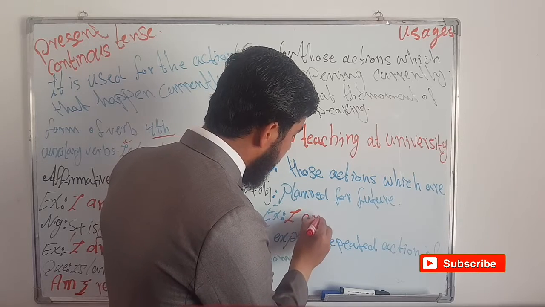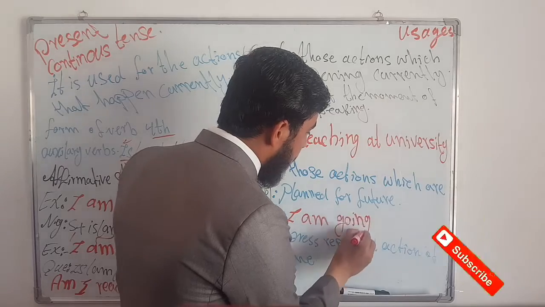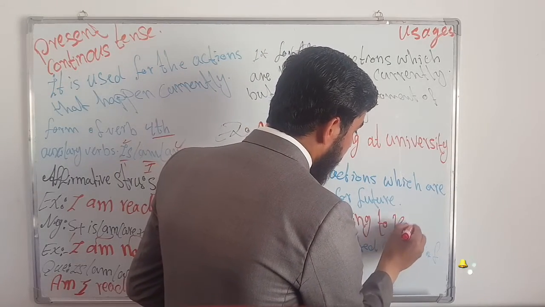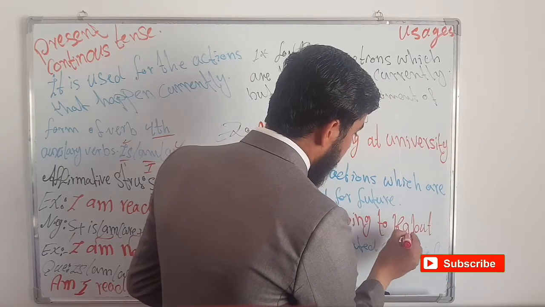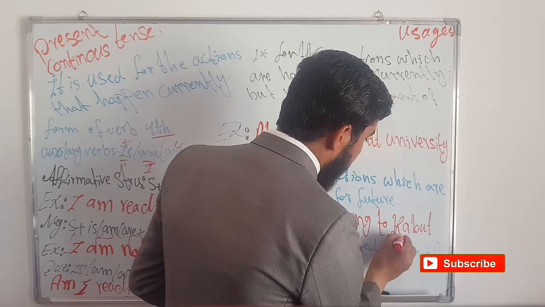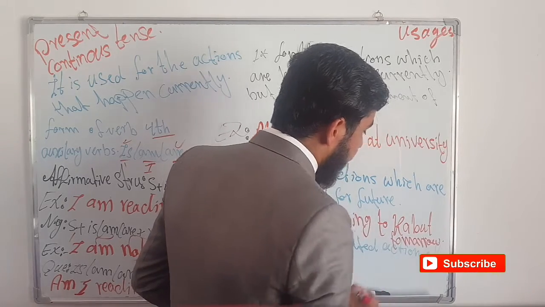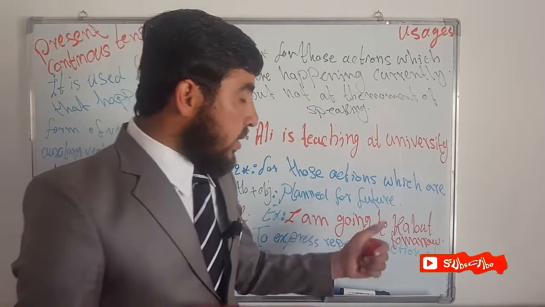I am going to Kabul tomorrow. Sorry, there was not enough space. I'm going to Kabul tomorrow.